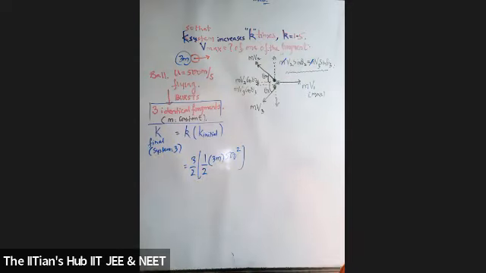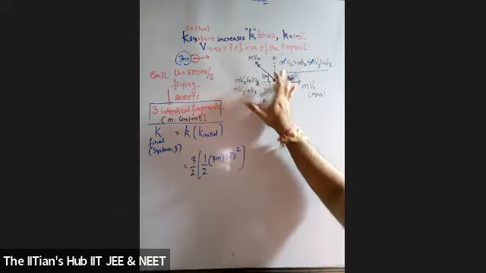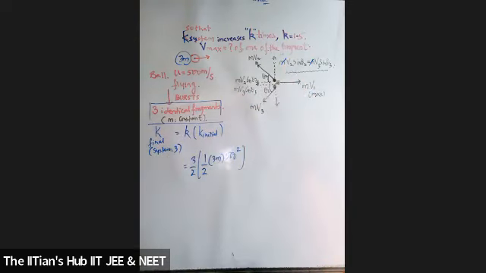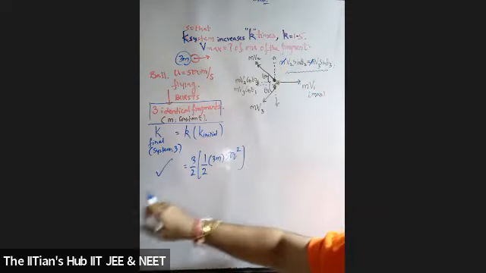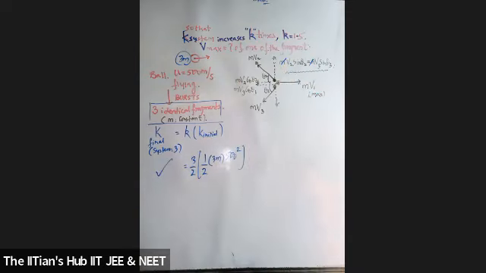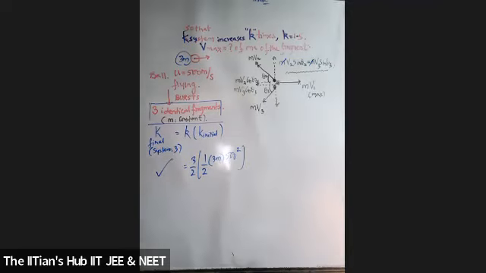What is the kinetic energy of the system? The system consists of what? One going in the forward direction, two going in the backward direction. Try to get a relation here. Solve this and get V1. Is it clear, students? Yes, sir.